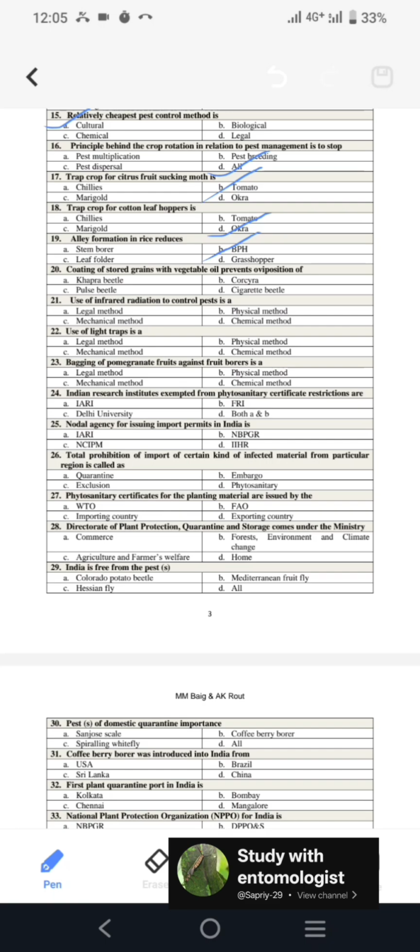Next is, coating of stored grains with vegetable oil prevents oviposition of, so it will prevent the oviposition of pulse beetle. Next is, use of infrared radiations to control pest is, so by using infrared we are manipulating the physical environment of that particular insect, so it will come under the physical method.